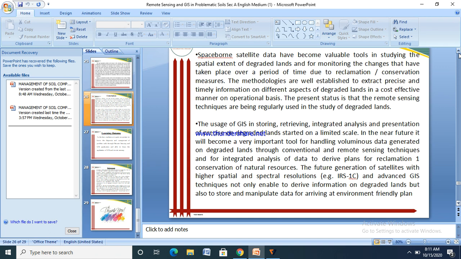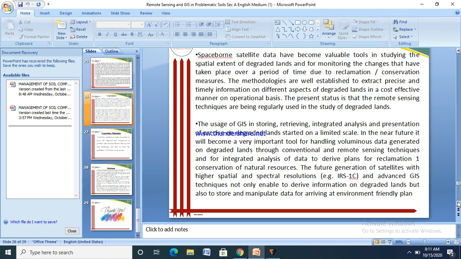In the near future, it will become a very important tool for handling the voluminous data generated on degraded land through conventional and remote sensing techniques, and for integrated analysis of data to derive plans for the reclamation and conservation of natural resources.